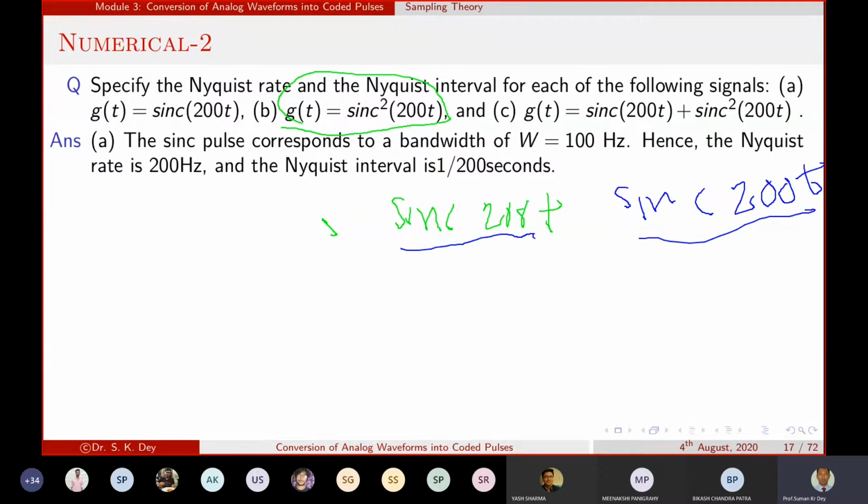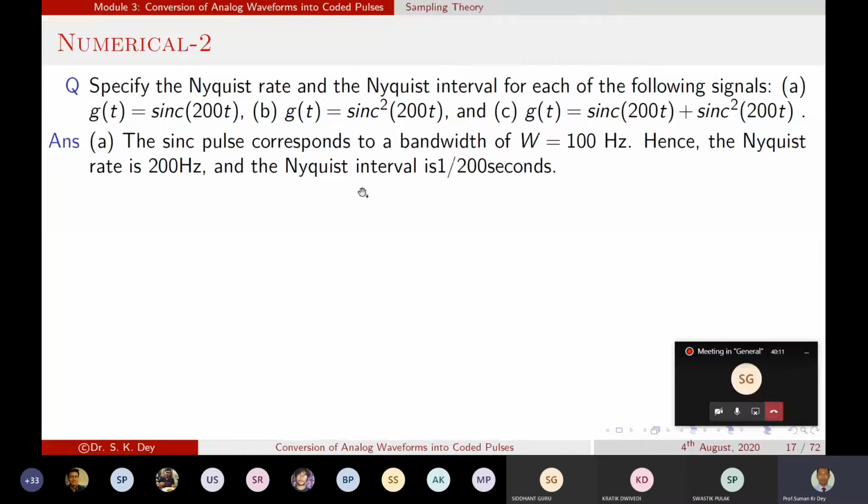If one spectrum is f1 and the other is f2, then the final spectrum f equals f1 plus f2.